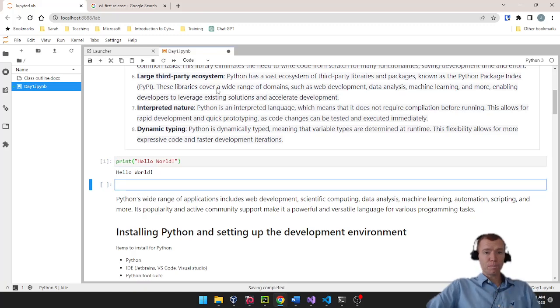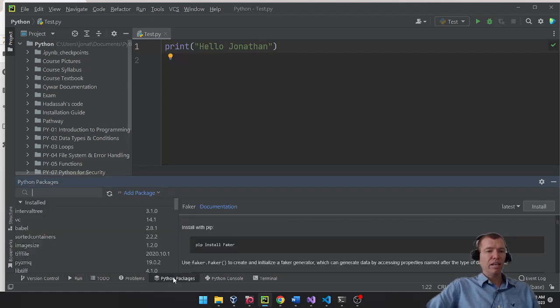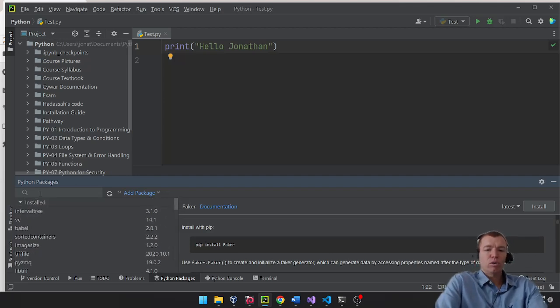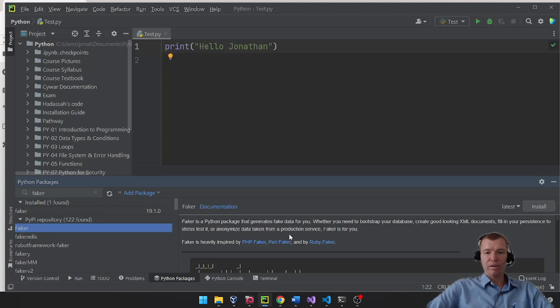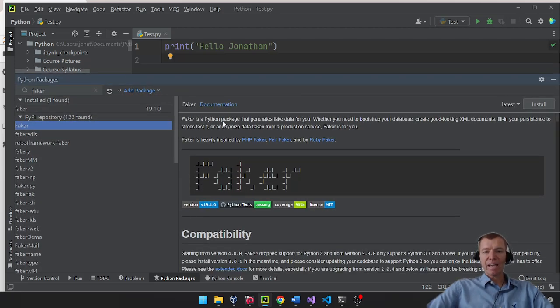I'd actually like to show you an example of that. If I go into PyCharm, across the bottom you can see that there's a package section, and I can go to packages, and I can just look for ones of hundreds and thousands of packages, right? I can just scroll. Now this is even a whole list of them, right? This is just a subset. I can actually go to the internet and find a whole bunch more. One of my favorite ones when I'm just playing around is one called Faker. And Faker, when I click on it over here, if I make this big here, let's see if I can make this big. Faker is a Python package that's useful for generating fake data.